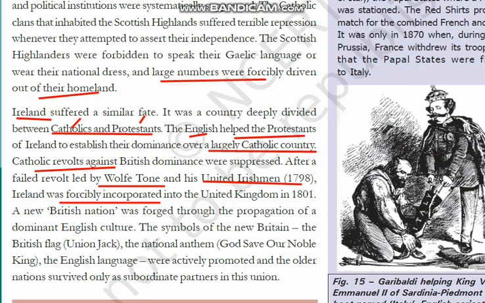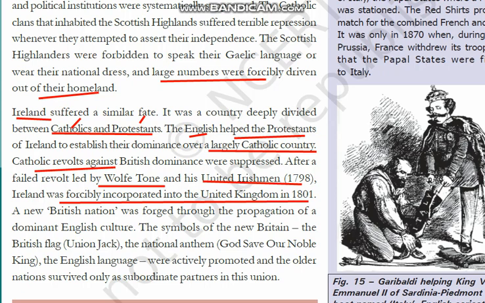Ireland was forcibly incorporated into the United Kingdom in 1801. Can you see in the map? In 1801 Ireland was incorporated, and all three flags were put together. I said, not the last one, 1922. This is not in the textbook. Only the northern part of Ireland even till today continues as part of the United Kingdom, whereas the remaining part got independence, and Ireland is a separate nation-state.